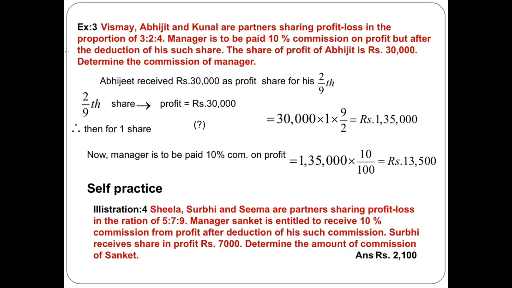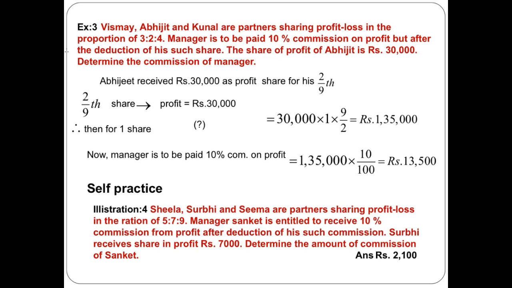So we can make a step like this. 2/9 profit share of Abhijit is 30,000. The firm share is what? 1. So in that case, total profit earned by the firm is equal to what? Again I repeat the step. 2/9 is to 30,000, that is Abhijit's share.